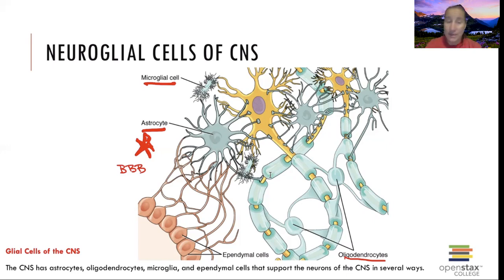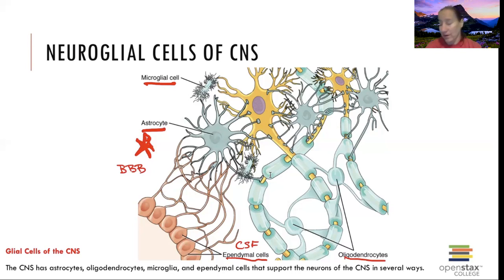Anything else in this picture? Ooh, ependymals. I forgot about those guys. So the ependymal cells, you can see them at the bottom. There's a lot of them and they all line up in a nice little row. What these guys do is produce cerebrospinal fluid, the CSF. So when you get into med micro later, we're going to talk about ways to test and diagnose things. Sometimes patients will come in with decreased neural function, a tightening of the neck, headache, stiffness of the neck. And one of the things that we want to look at is, is it meningitis? Well, how do we test for meningitis? We got to pull some spinal fluid out of that area.